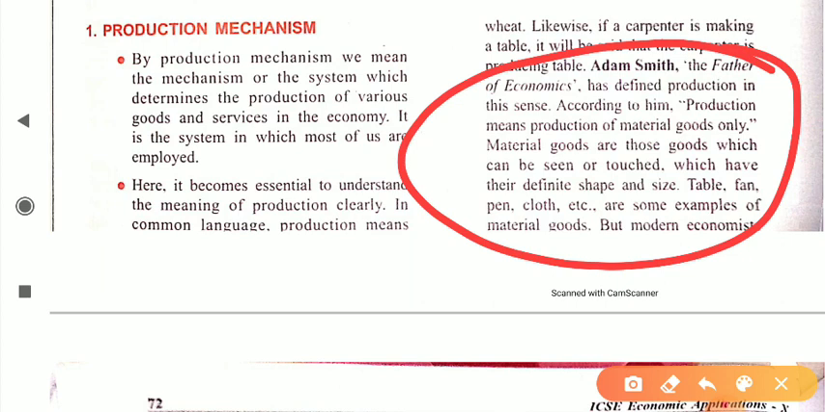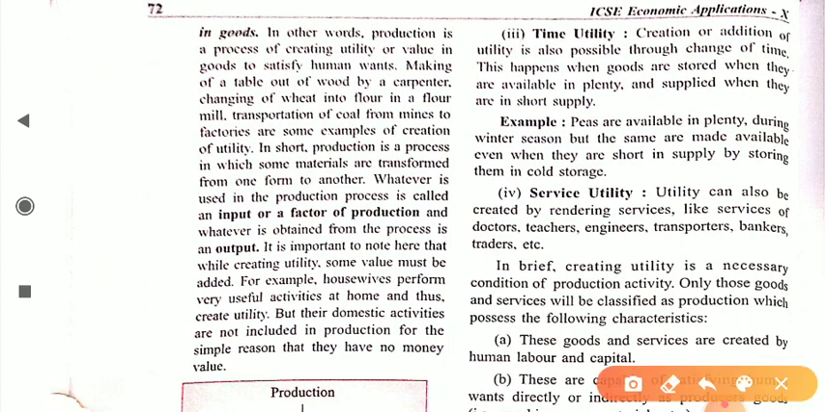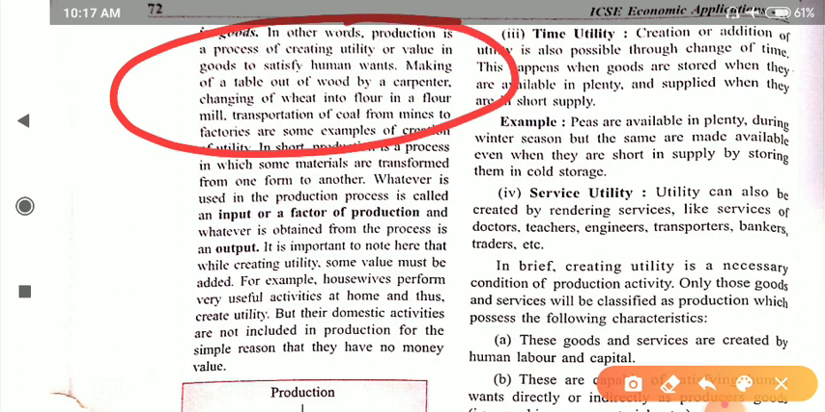Okay, all the material goods which you can feel, which you can touch, which have a certain shape and size, are simply known as production. Like table, fan, pen, cloth, etc. are all examples of material goods. But according to modern economists, the production of material goods is not just about the production. Production means giving certain utility or value to goods so that human wants can be satisfied.